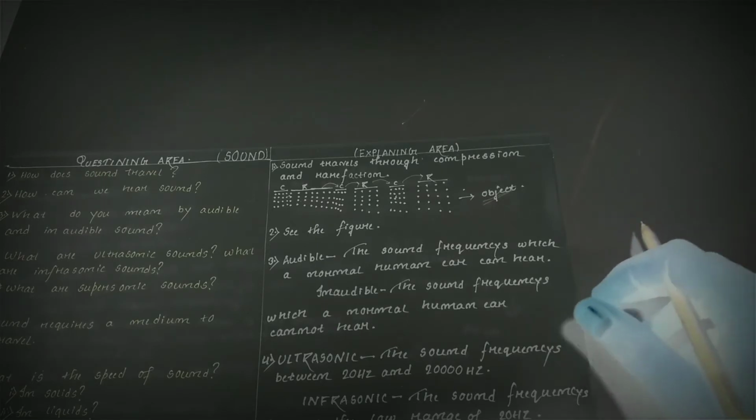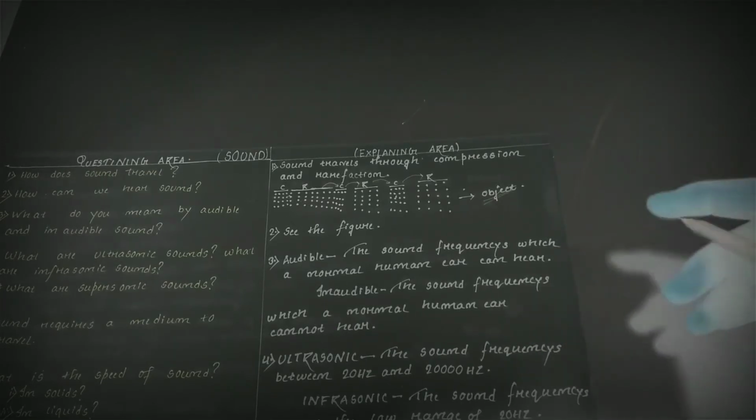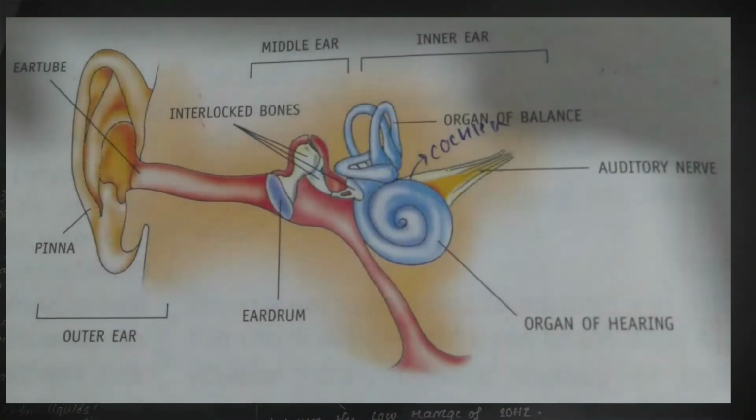Now, the second question is, how can we hear sound? For this, you see a diagram on your screen. As you can see here, you see the figure. You can see a diagram on your screen showing the human ear.